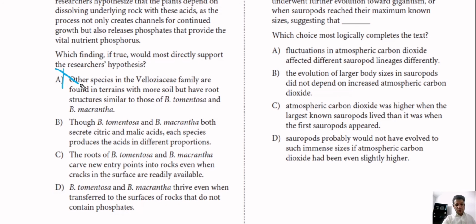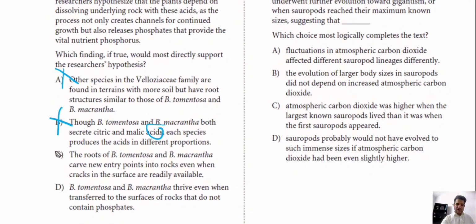B says that though the two plants both secrete acids, each species produces acids in different proportions. For sure, the hypothesis here doesn't have anything to do with the proportions of the acids secreted by either of the two plants, so B is not correct because it doesn't support our hypothesis. C says here the roots of the two plants carve new entry points into rocks even when cracks in the surface are readily available.